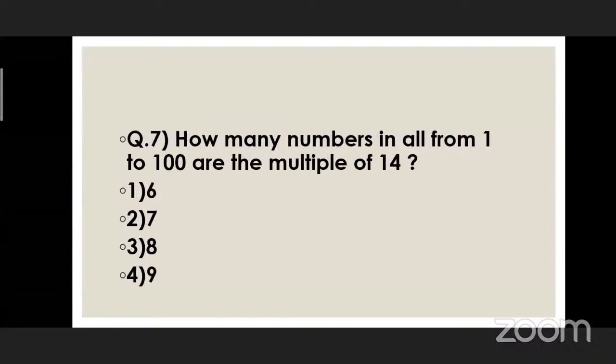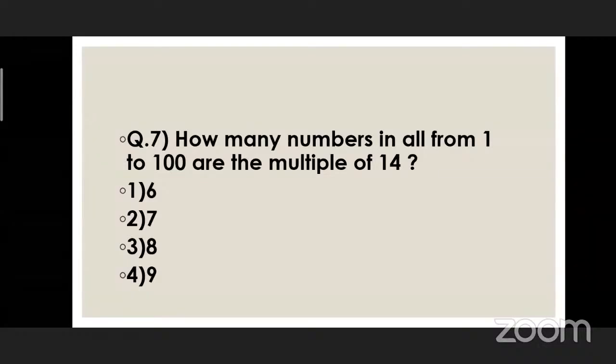Now let's see the next question. Question number 7. How many numbers in all from 1 to 100 are multiples of 14? To solve this question, you should know the table of 14. Do you know the table of 14? 14 sevens are 98.